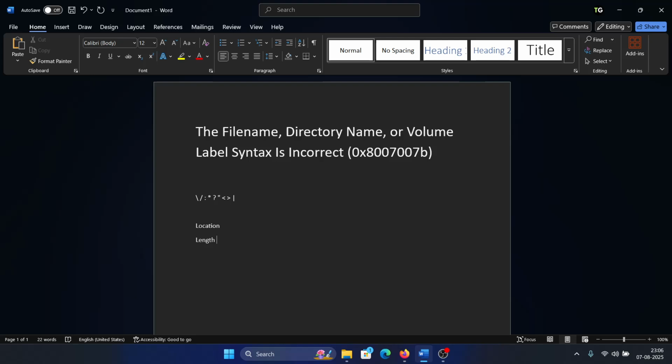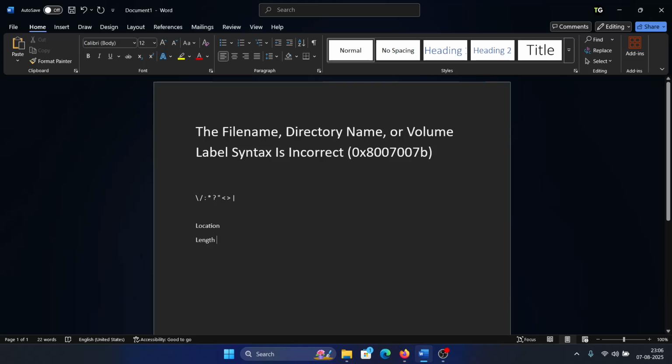Now, there are a few characters that are not allowed in a name, for example, special characters. Most of the special characters, a few maybe, but most of them are not allowed. Like a comma may be allowed, a hyphen may be allowed, but most others are not allowed. So to be on the safer side, just remove the special characters.